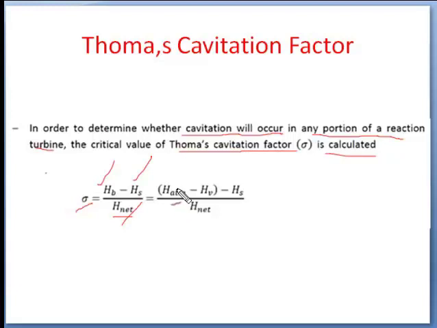It is equal to the barometric pressure head, that is the atmospheric head H atmospheric, minus the head of vapor pressure HV, minus HS, the suction head, divided by H net. From this equation we can find the value of the critical Thomas cavitation factor, and according to this value we can see whether cavitation will occur in the turbine blades or not.